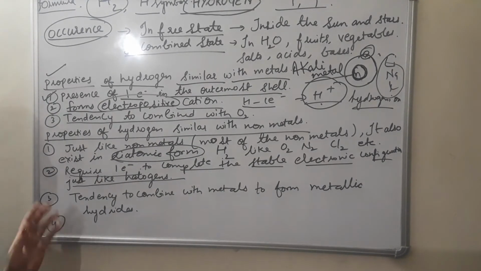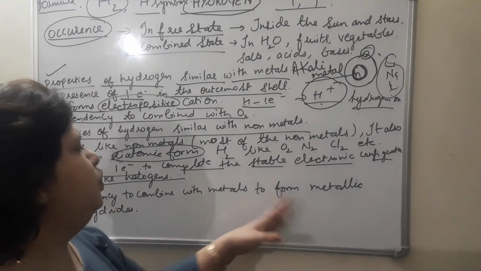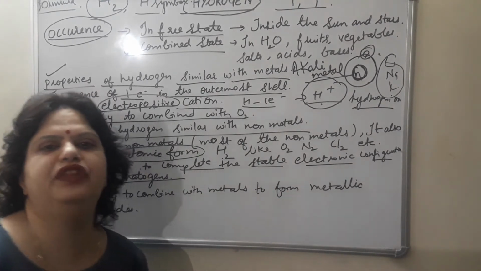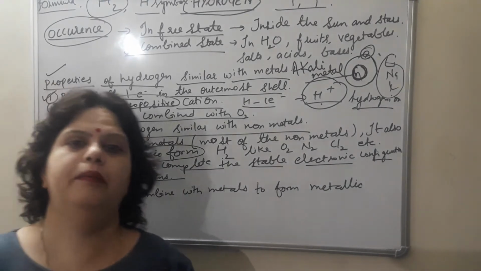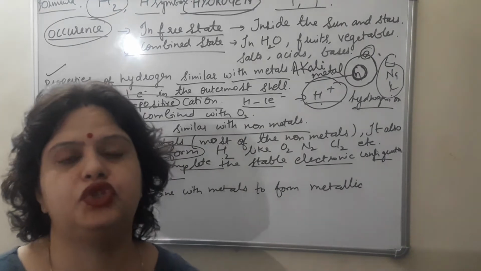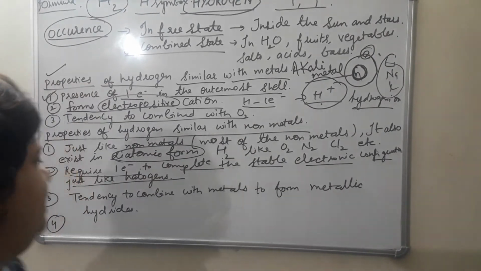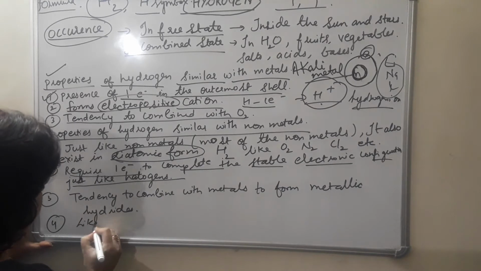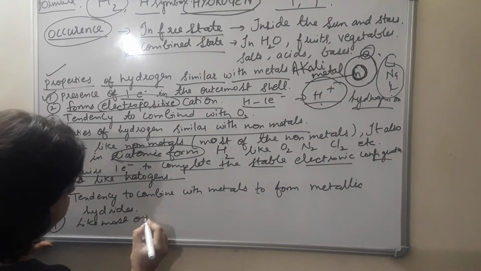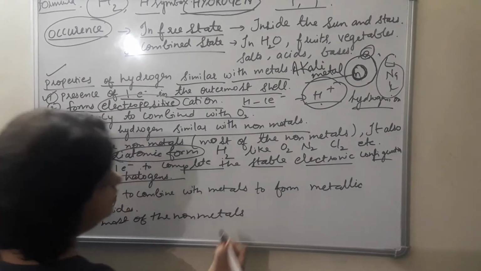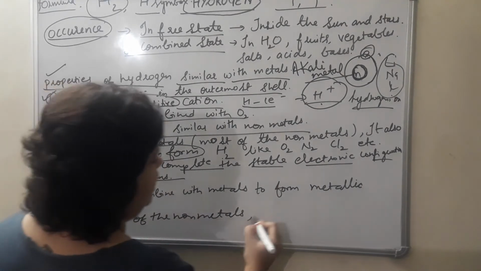Third is the tendency to combine with metal to form metallic hydride. Just like non-metals have the tendency to combine with metals, hydrogen also has the tendency to combine with metals to form metallic hydride. And fourth one, like most of the non-metals, this is about the state.